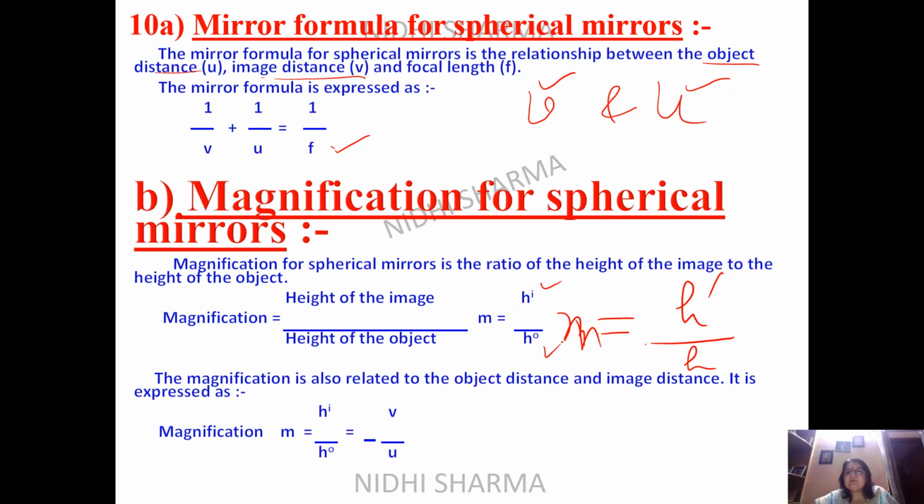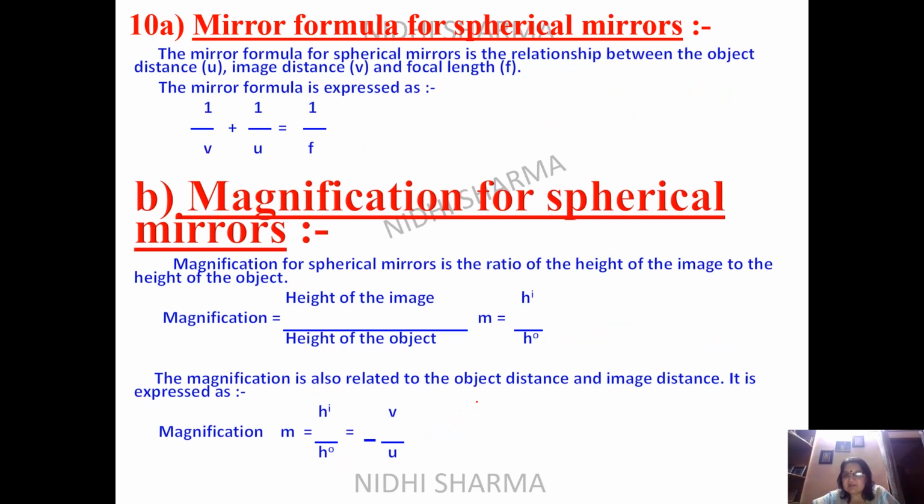Magnification is also related to the object distance and the image distance, which is expressed as M is equal to HI upon HO, and then it will be equal to minus V upon U. Sometimes your question does not give you the value of this, and you know these values. Then automatically you can use this formula and you can get the magnification.